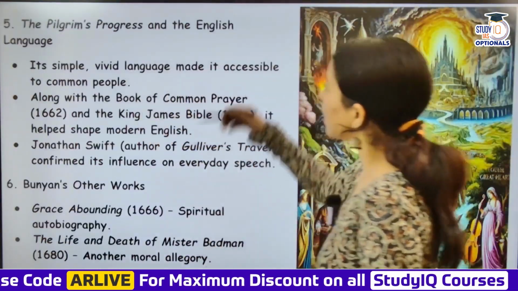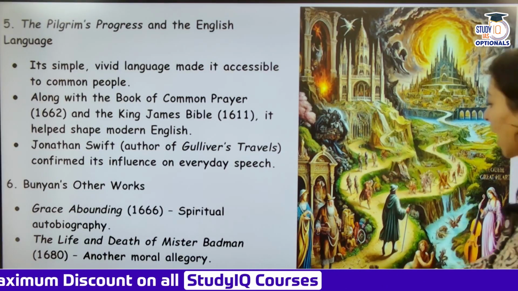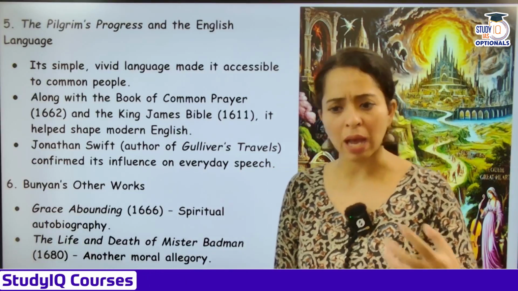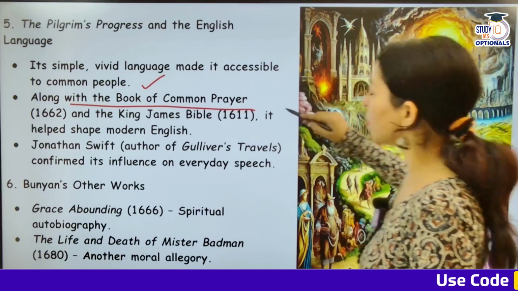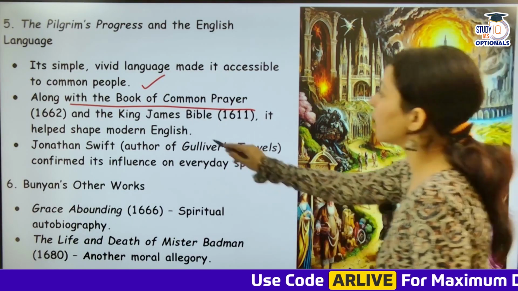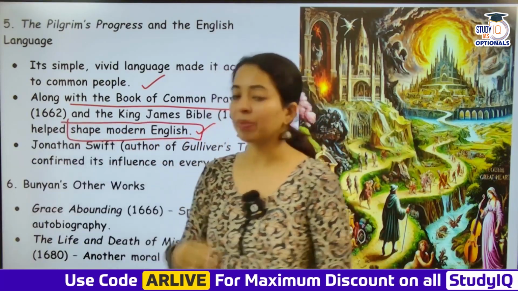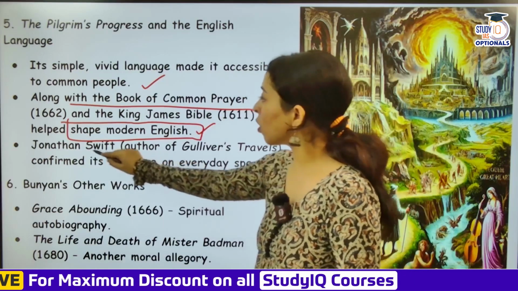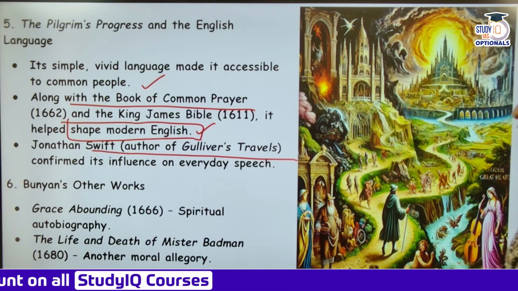Then you have Pilgrim's Progress and the English language. It's simple, vivid language. The simple language that was used in it, very simple, so that people could read it normally, the common man could read it. Along with the Book of Common Prayer and the King James Bible of 1611, it helped shape modern English. Now this is an important point, that the English used in it helped to shape modern English. Jonathan Swift, author of Gulliver's Travels, confirmed its influence on everyday speech.